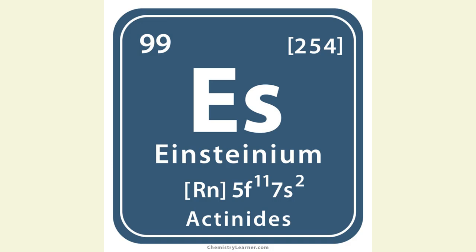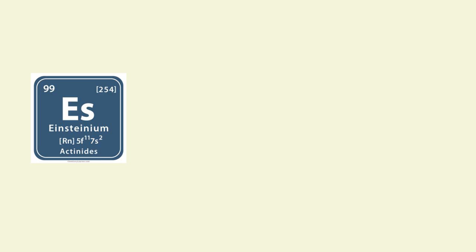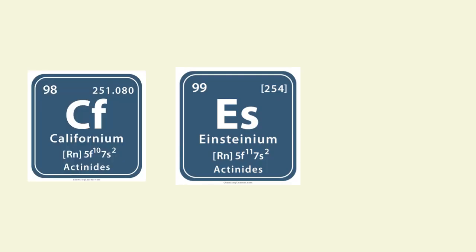Einsteinium is the 99th element of the periodic table with a symbol of Es. It is located in the actinide group, succeeding californium and preceding fermium.